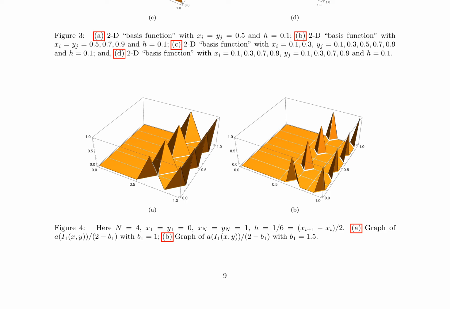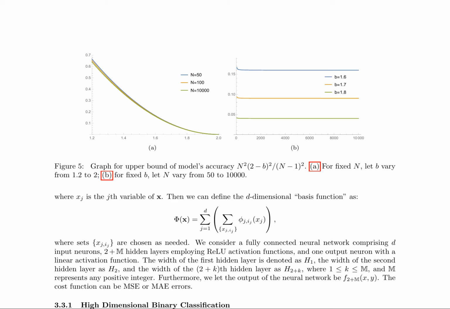Additionally, for any epsilon greater than 0 small enough, if dist(x, Ξ) is greater than epsilon, then f_{2+m}(x) equals 0. This is achieved by constructing a basis function, phi(x), using the output of the first hidden layer and selecting appropriate sets, (x_j, i_j), j equals 1, 2, ..., d. The paper also presents a method to construct a function f2(x) with compact support on [0, 1]^d, whose measure of compact support decreases to 0 as b approaches d.